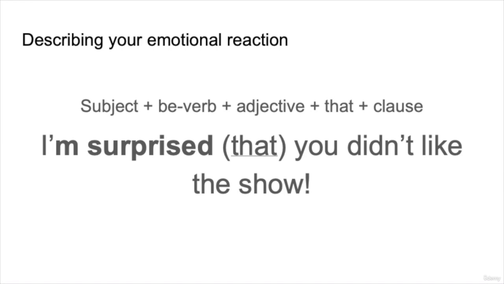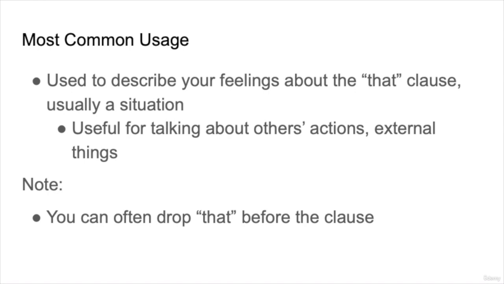I'm surprised that you didn't like the show. And in this case, you can often drop that. So you can also say, I'm surprised you didn't like the show. So we use I am and adjectives of emotion to describe our feelings about the that clause. And it's usually a situation. It's very useful for talking about others' actions and external things and how they affect you or how you feel about them. And in this case, you can often drop that before the clause, as we mentioned, as this is implied.